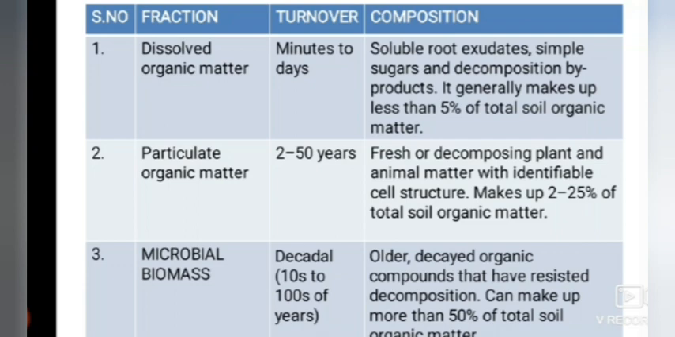Next, moving to particulate organic matter, it takes 2 to 50 years for organic matter to turn into particulate organic matter. Particulate organic matter is fresh or decomposing plant and animal matter with definable cell structure. It makes up about 2 to 25% of soil organic matter. If you see dissolved organic matter, it comprises only 5%, while particulate organic matter contains about 2 to 25% of total organic matter.